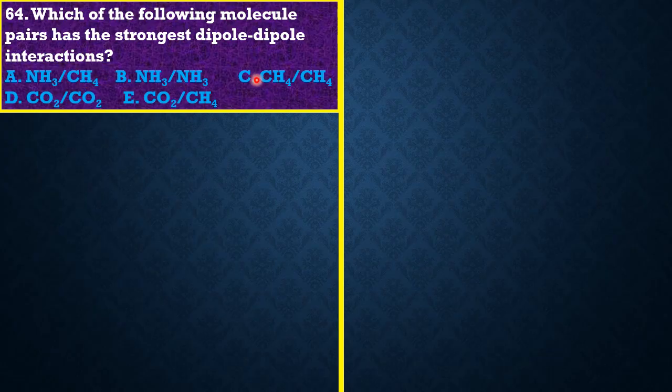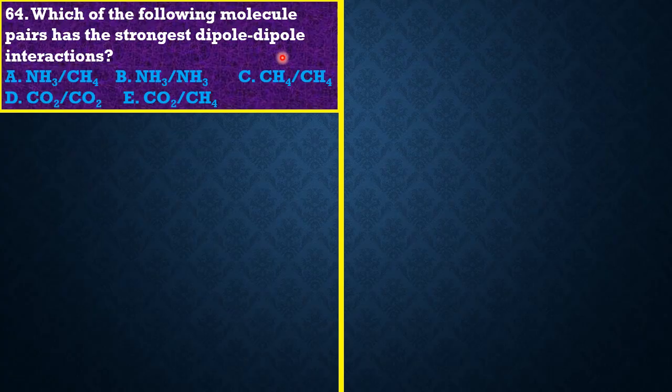Now let's look at option C. Methane is not polar, so option C is also not correct. Carbon dioxide is not a polar molecule. It does not even show a resultant dipole moment. It has a linear shape, so we don't expect a resultant dipole moment.